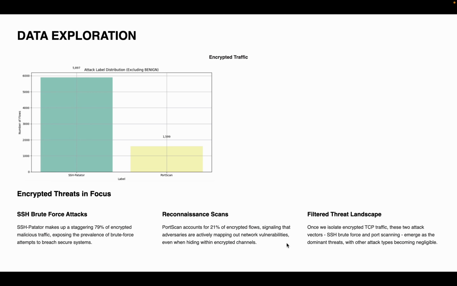Next, we isolated encrypted TCP traffic, revealing a very different threat profile. SSH Patator, a brute force attack tool, dominates the landscape, making up 79% of the encrypted malicious flows. Portscan comprises the remaining 21%. Other attack types become nearly negligible once encryption was applied. This narrow threat spectrum allows us to focus our model tuning, especially on SSH and scanning behavior.